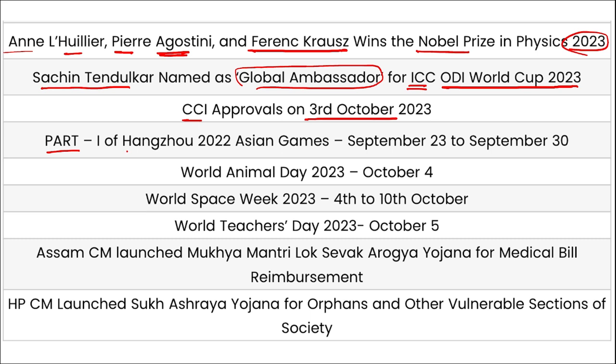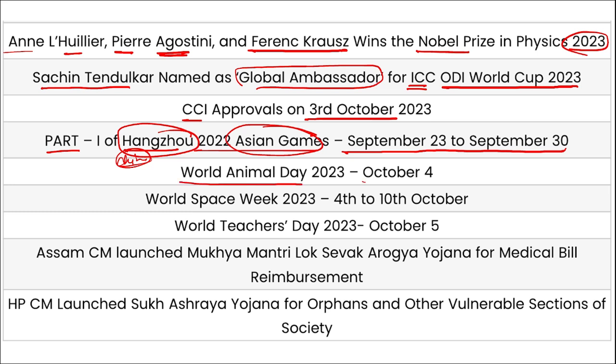And part 1 of the Hangzhou 2022 games was held from 23rd of September to 30th of September. Correct? And overall, it is from 23rd of September to 8th of October. Right? So total Hangzhou games. If asked where the Asian Games are being held, that is being held in Hangzhou, in China. So the host country is China.